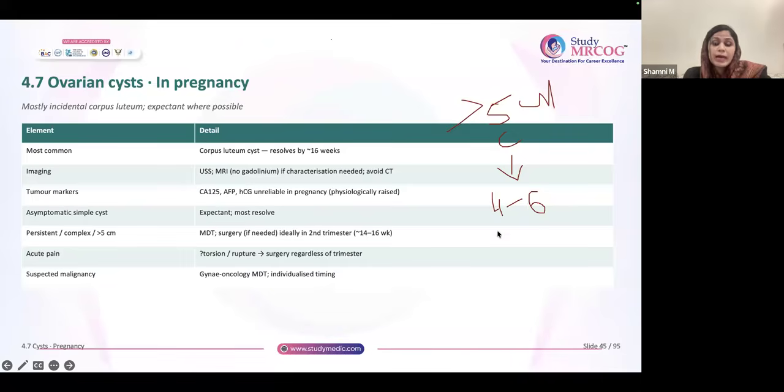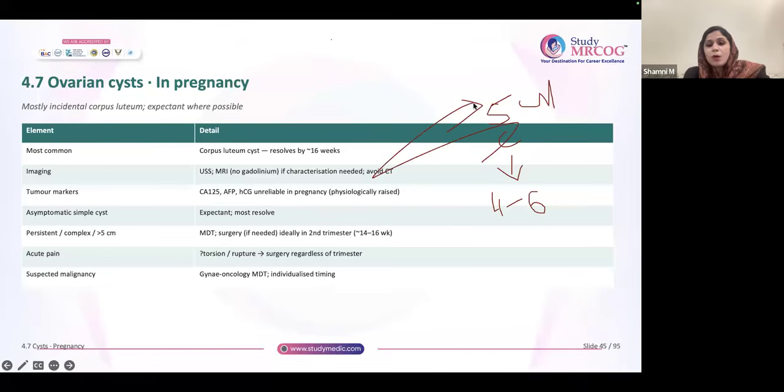If it has resolved, no further action is needed. So benign and less than 5 centimeter, nothing is required. More than 5 centimeter and/or complex, rescan in 4 to 6 weeks. If it is persisting, rescan 6 weeks postnatally.